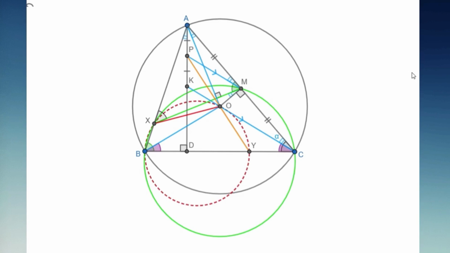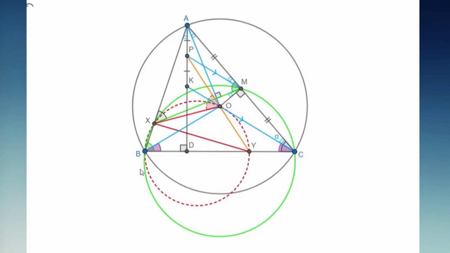The first one is to prove that angle XBY equals POX, or in other words, POX equals B. And the second approach that we can have is to work on angle OBY and angle OXY. We need to prove that they are equal to each other. So based on the approach that we choose, we can have two different solutions.